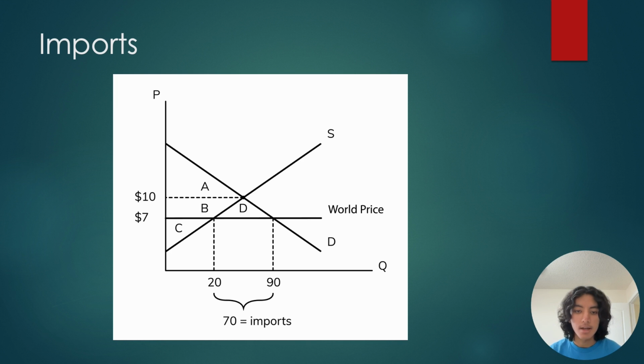So the quantity demanded goes up to 90 because obviously apples are now cheaper, people want more of them. And the quantity that's being supplied at that same price goes down to 20. Those extra 70 units are part of gains from trade that the consumers benefit from in this case. Those 70 units being the apples that have been imported from other countries.